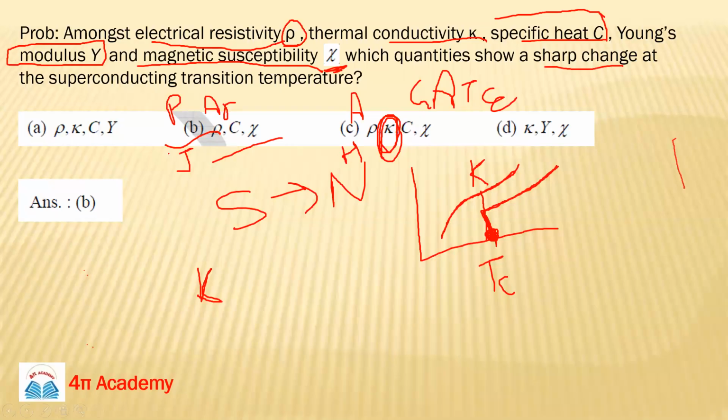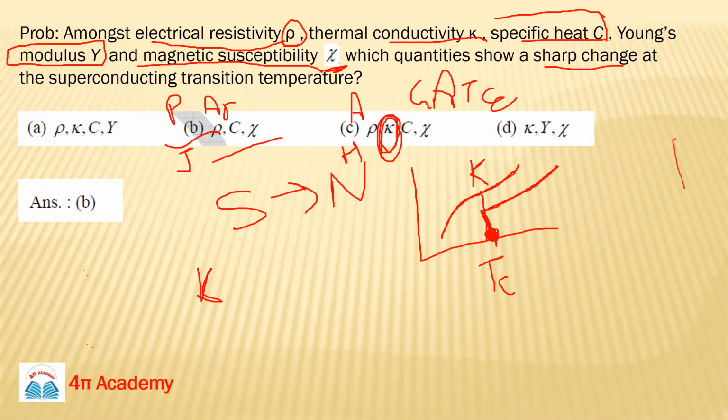Okay, so this was all about today's lecture. And in the next lecture we will discuss a few more things of superconductivity, the Josephson effect and a few more important things. Energy gap we will discuss. In two lectures, I think, we will complete solid state physics.